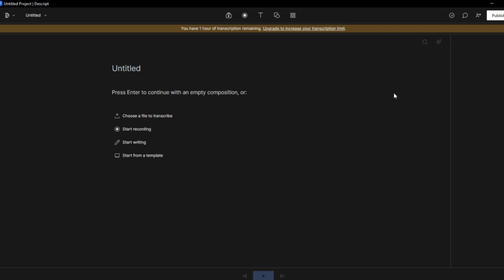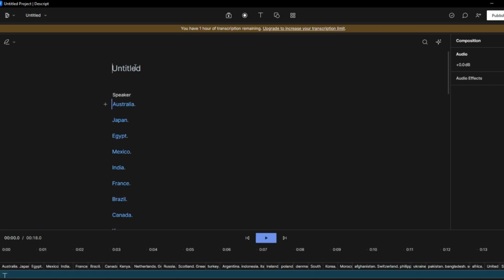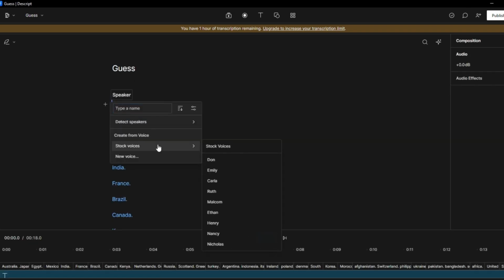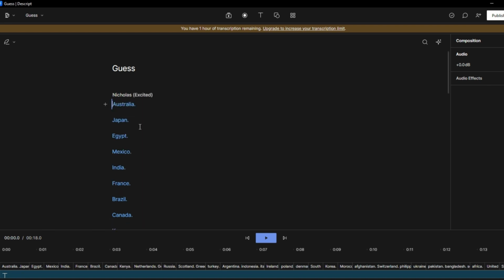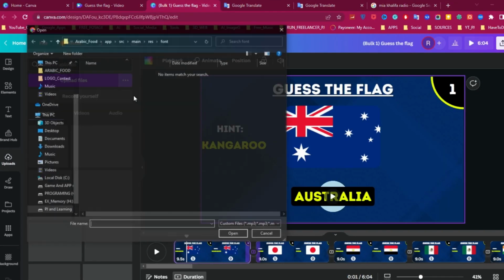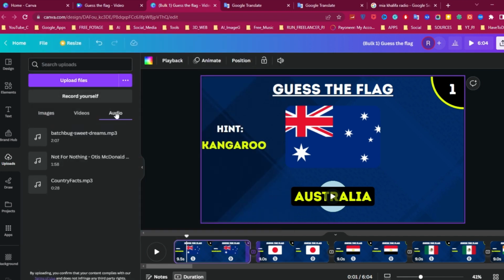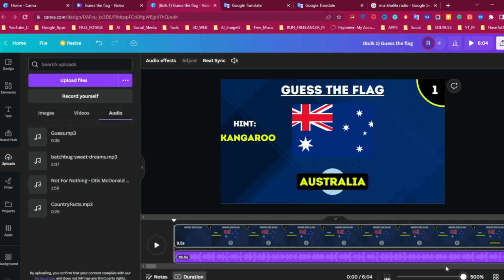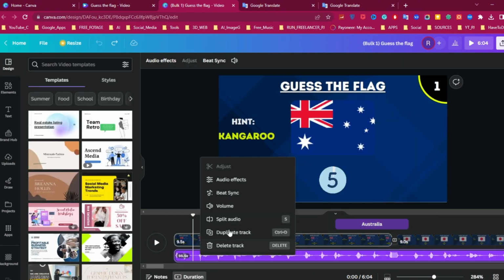So I go to the Descript app and paste the text that I copied earlier. Then I choose one of the voices and get an output from the voice. Now I upload the sound in Canva and drag it into the timeline. Then cut and adjust the sounds like I did.